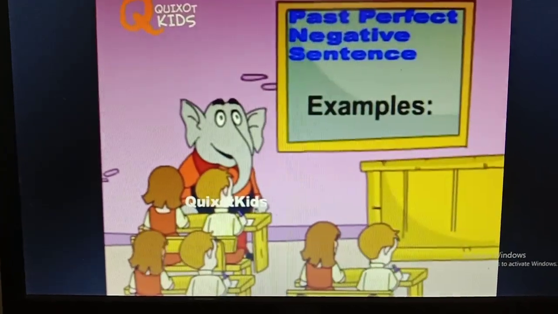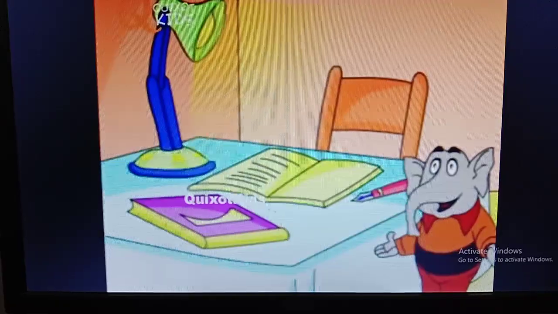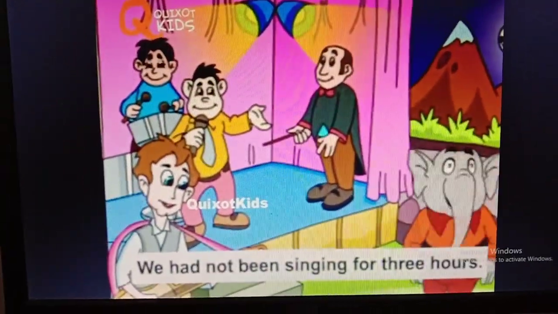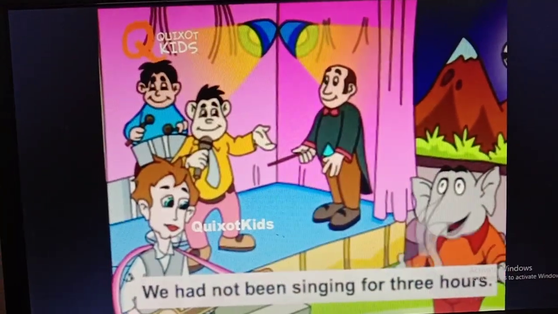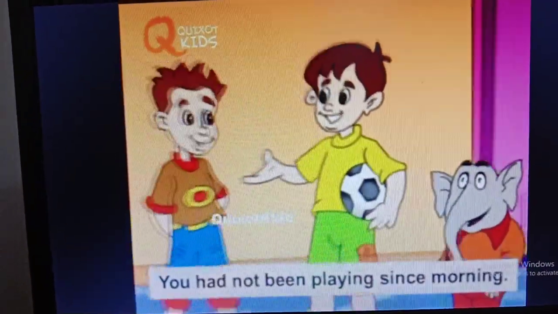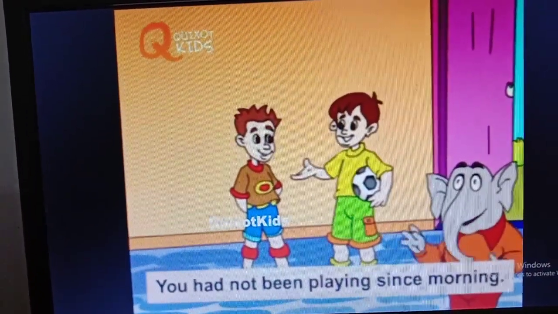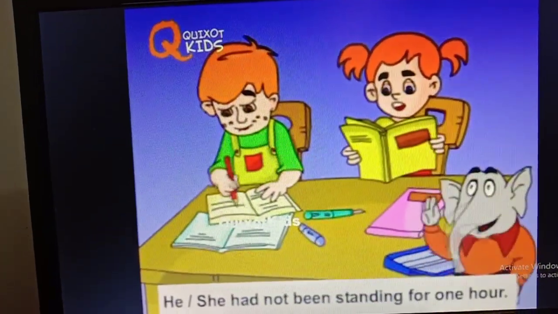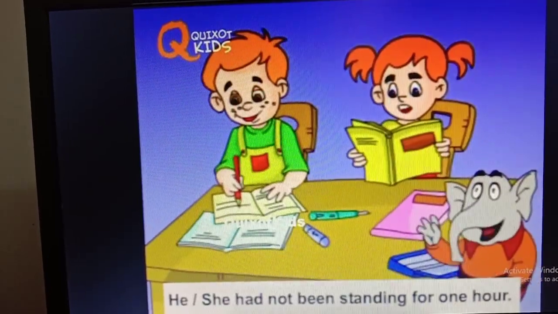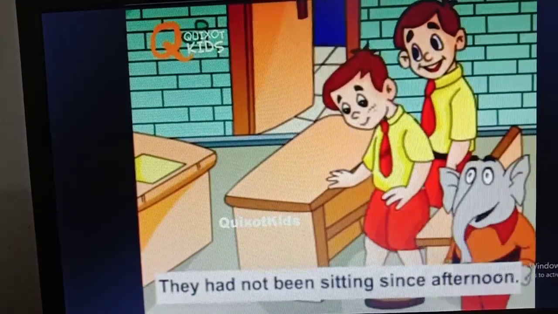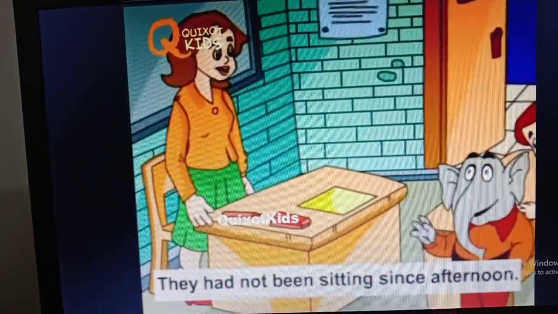Examples: I had not been reading for 2 hours. We had not been singing for 3 hours. You had not been playing since morning. He or she had not been standing for 4 hours. They had not been sitting since afternoon.